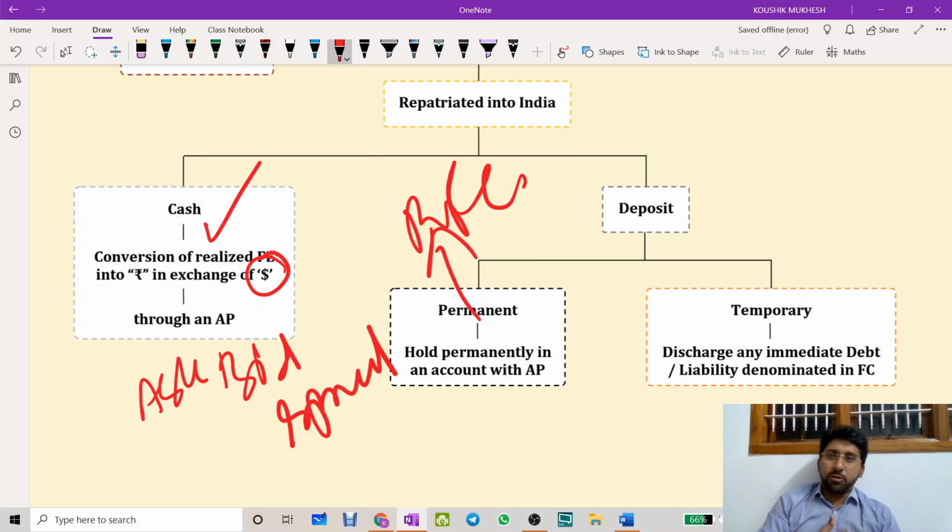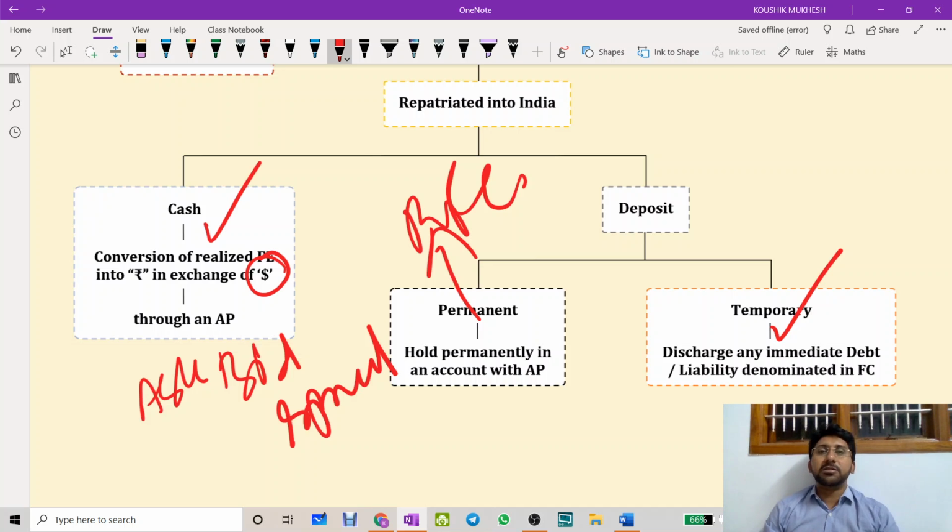I have an export receipt. I received today $1 lakh. I received and keep it in my temporary account with the authorized person. And next one, after that, I have to make a payment. That payment is another $1 lakh that should be paid after 1 month. Now tell me, conversion will again lead me to an exposure of a risk. Therefore, what I have done, I will keep it with an authorized person temporarily.